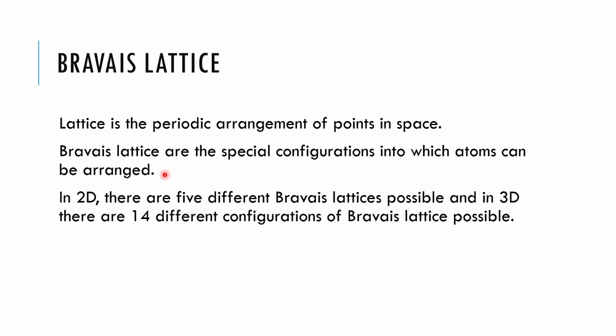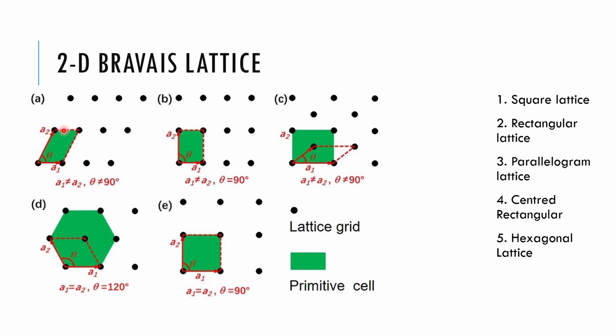In 2D we have 5 different Bravais lattices possible, and in 3D we have 14 different configurations of Bravais lattices possible. Here we go. These are the 2D Bravais lattices, so I have mentioned them here. This is the square lattice, rectangular, parallelogram lattice, centered rectangular, and hexagonal. I will name each of them by pointing them out here.